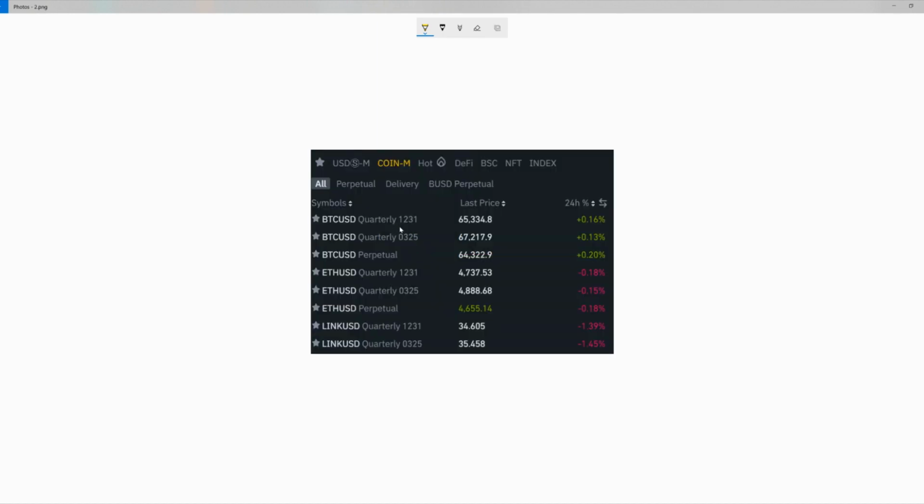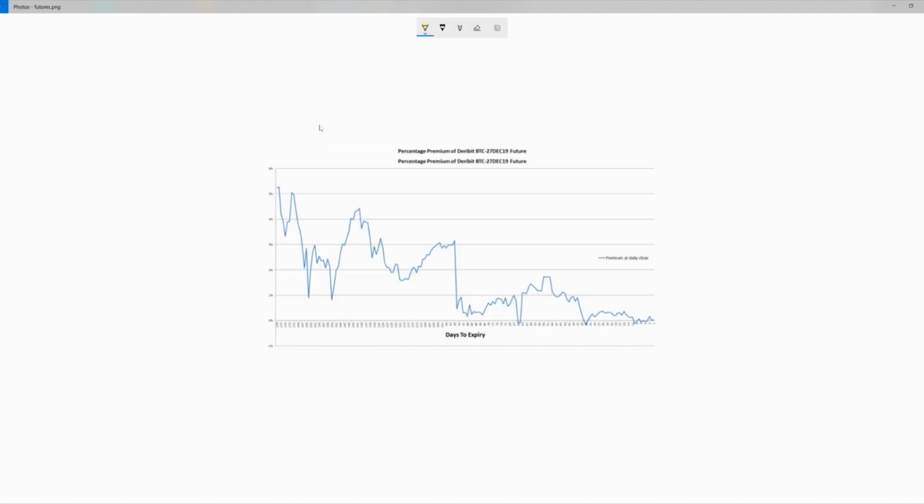As you can see here, the futures contract which is closer to expiry trades at a lower price than the futures contract which is further away from expiry. As these contracts get closer to expiry date, they will eventually trade at a 0% premium. Here I have the percentage premium of a Deribit future. As we can see, it's a downwards trend. So knowing that the closer we get to expiry, the closer the premium will get to zero.